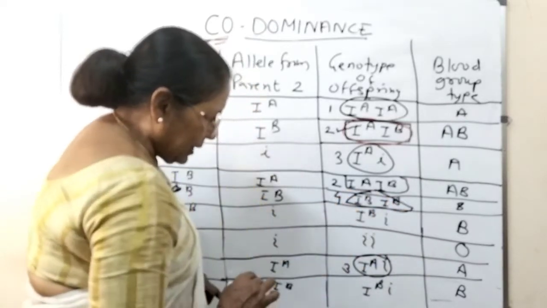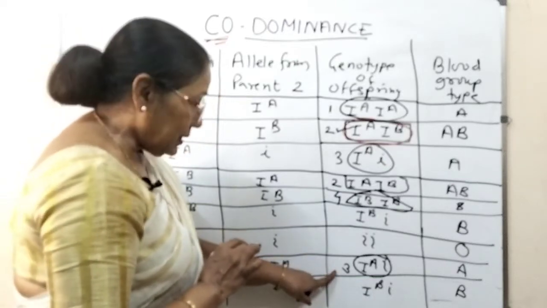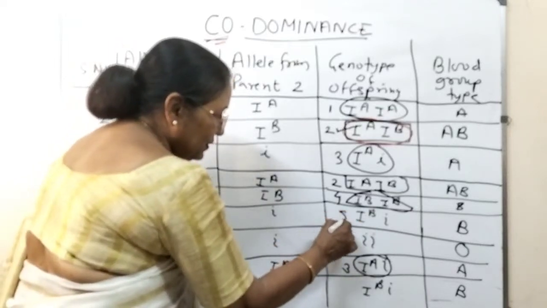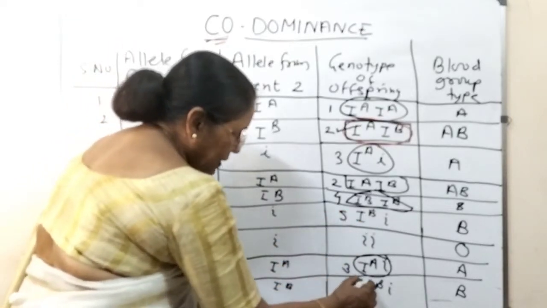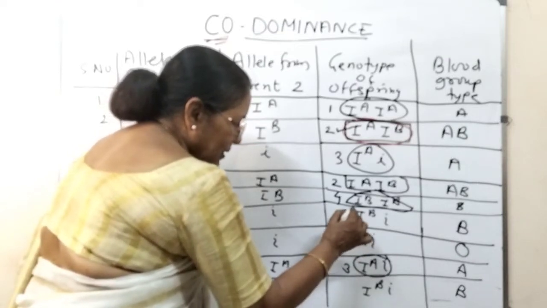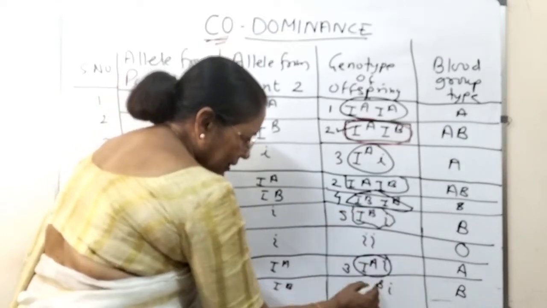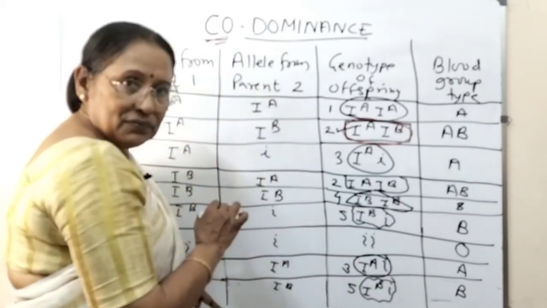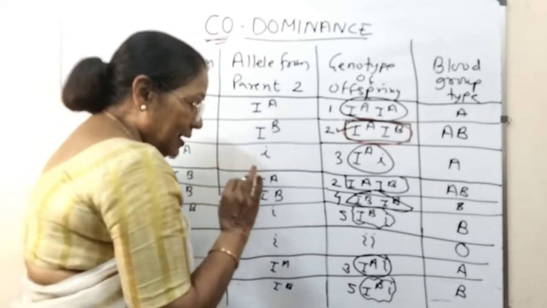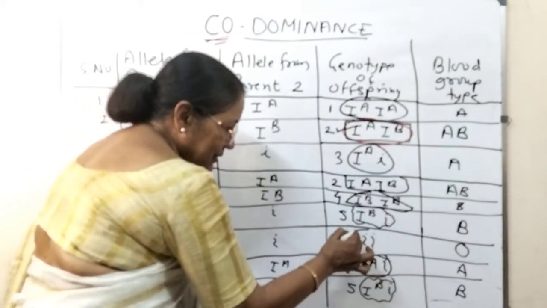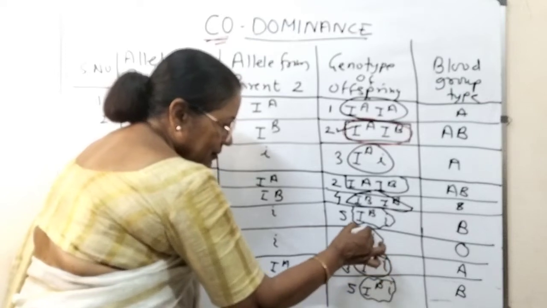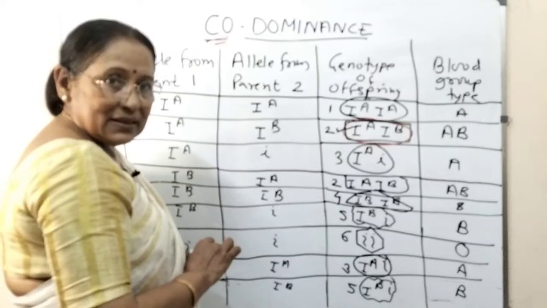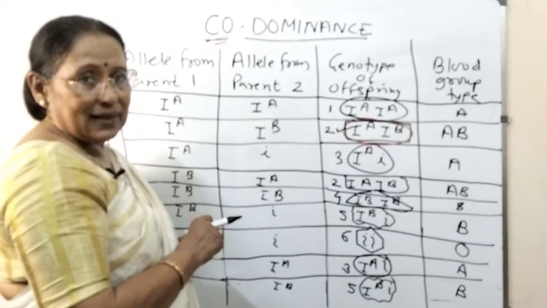So this is IB IB, and it is not present anywhere else. Now come to IBi. This is the fifth one, and there is IBi here too. See, it is present here. So this one is fifth, and this one is also fifth. That makes 5. And this one, with both recessive alleles, ii, is the sixth one. So 6 types of genotypes are there.